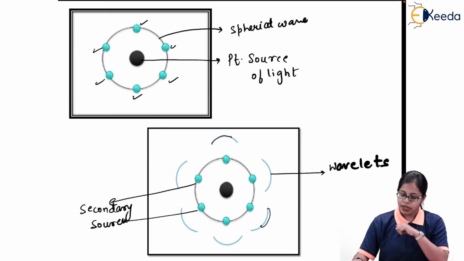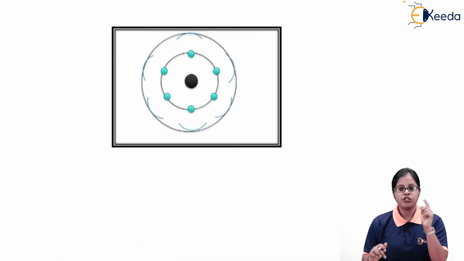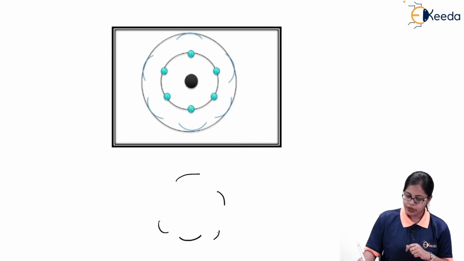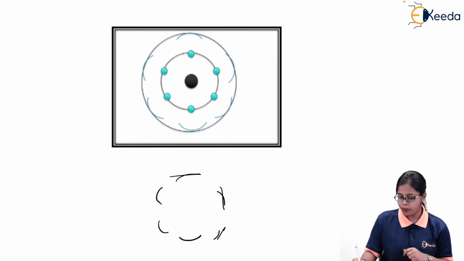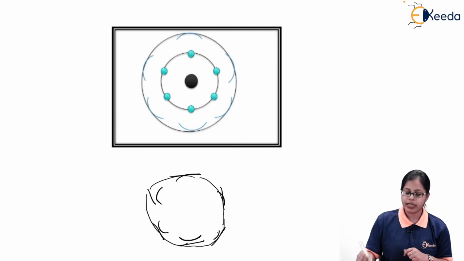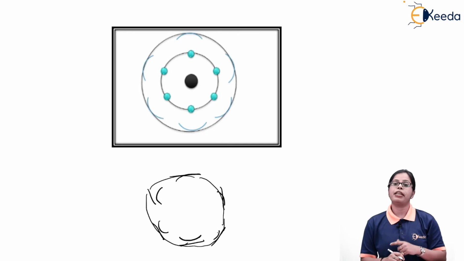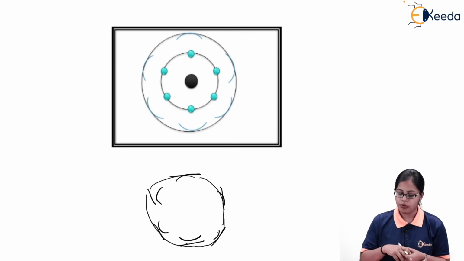Now next we have to draw tangents to all these 6 wavelets. If I consider one wavelet like this, second, third, fourth, fifth, and sixth, and if we draw a tangent to each and join all the tangents together, we are going to again get a spherical wave. That means I'm continuously getting a spherical wavefront over here.